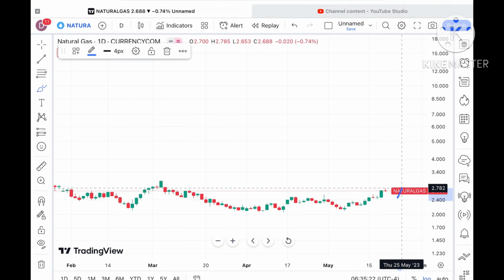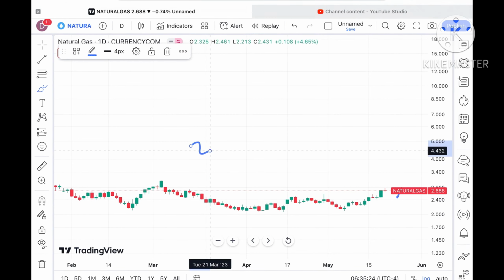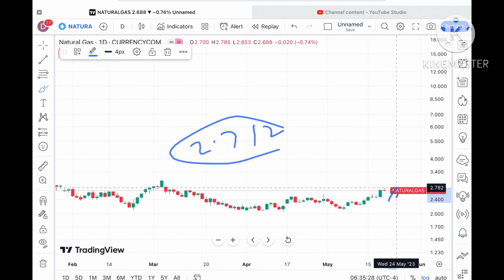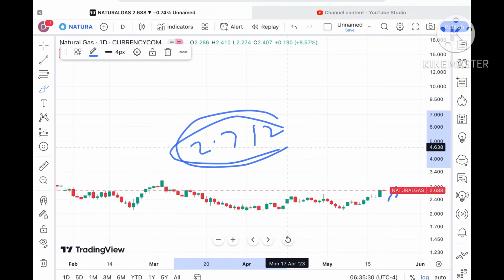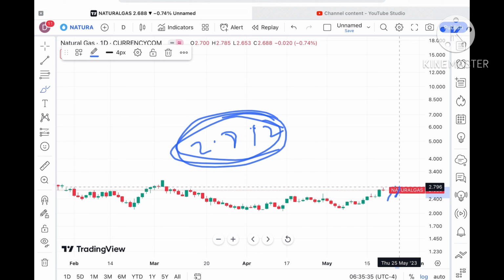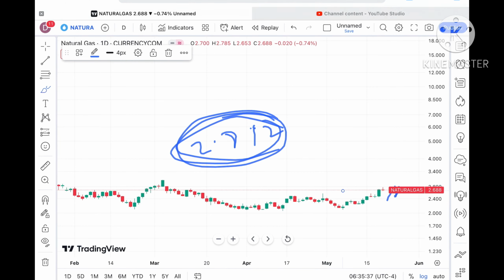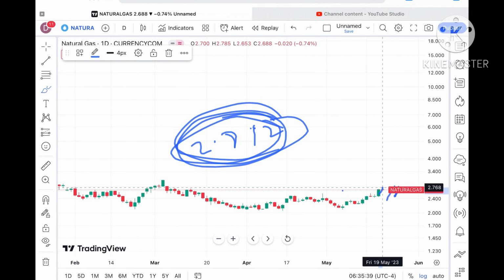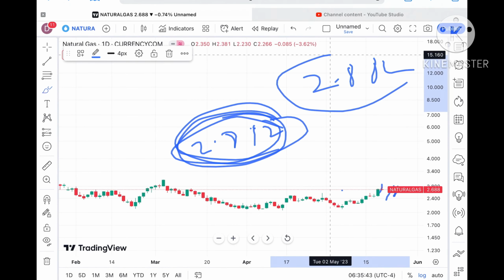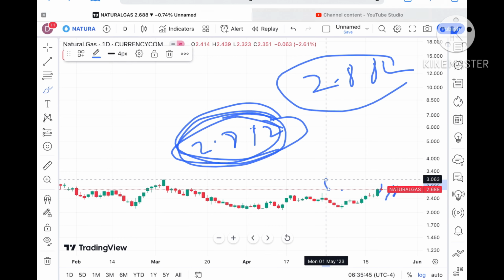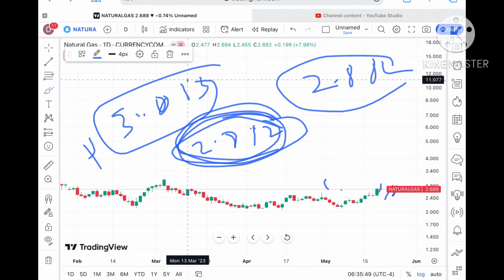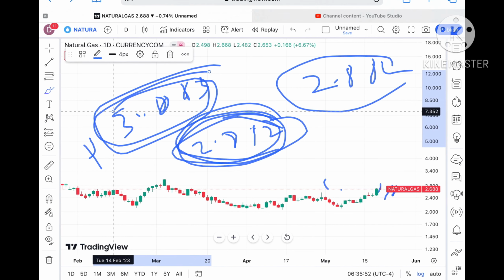Suppose if the price sustains this particular level, it can go towards a level of $2.7962, and once it sustains above that level, then chances of going further upside are there. $2.712 is the zone where, once it goes above that zone, chances are very high, because this level has already been a weak resistance. So chances are high it can cross a level of $2.882, and then it can touch a level of $3.0306. $3.063 is a weak resistance.